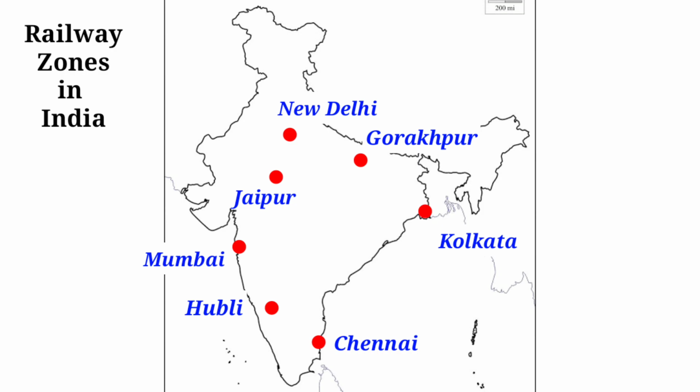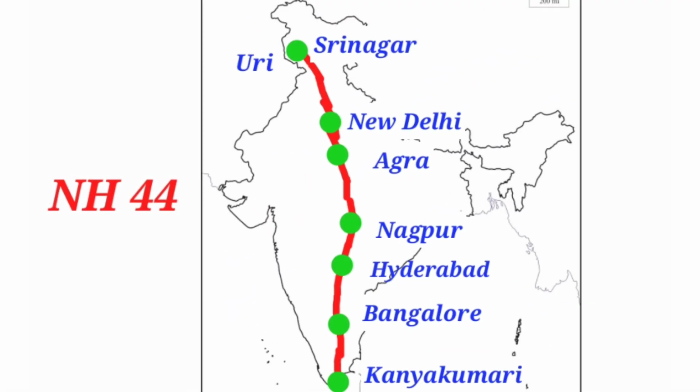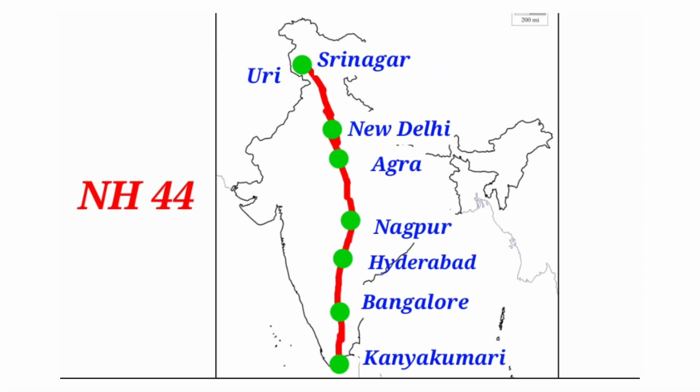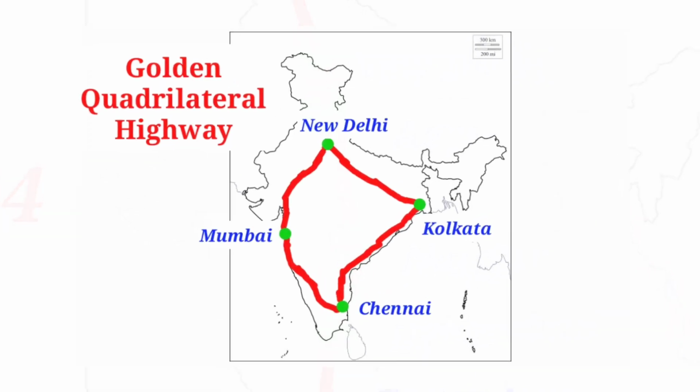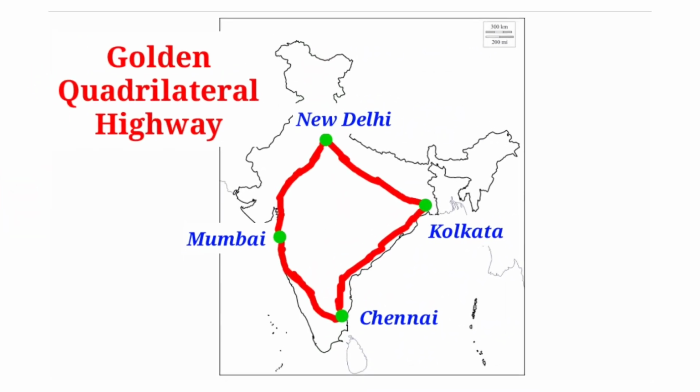Now, once again, we are going to recall the map places what we have seen. First map we have seen NH 44. This roadway is connecting north and south. Next, Golden Quadrilateral.